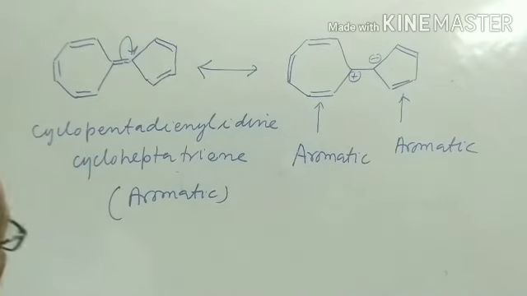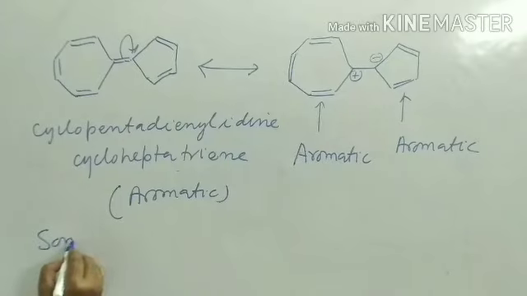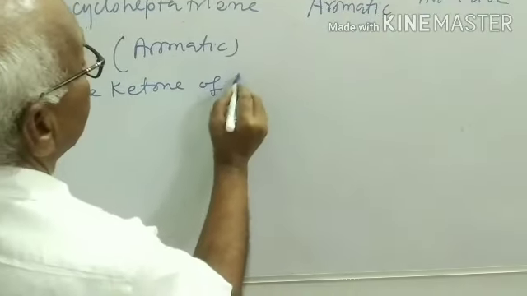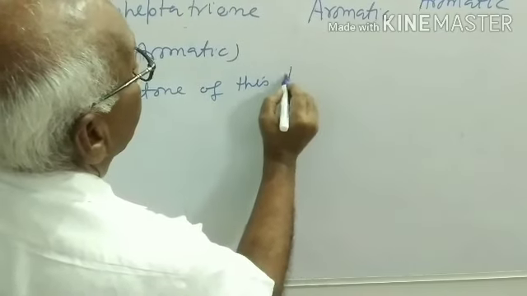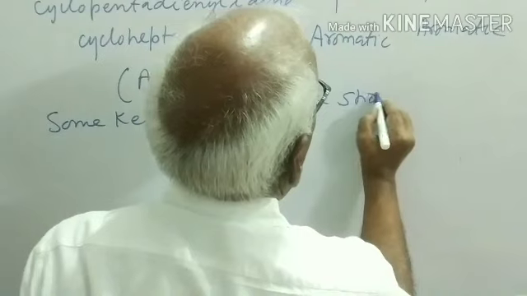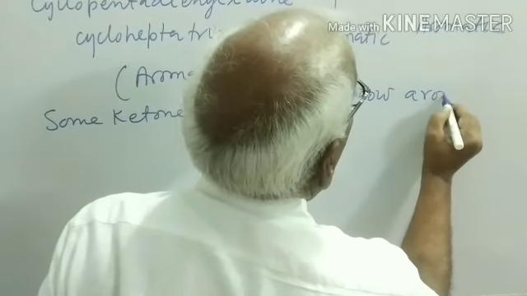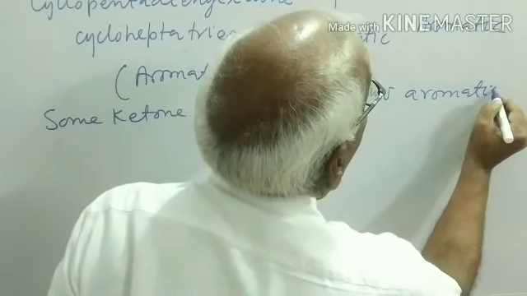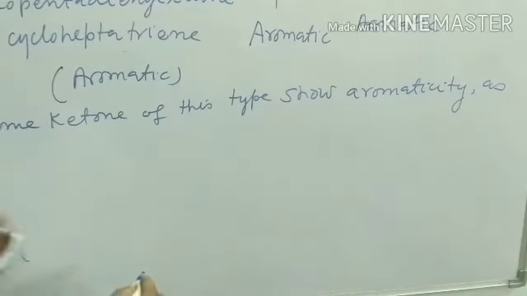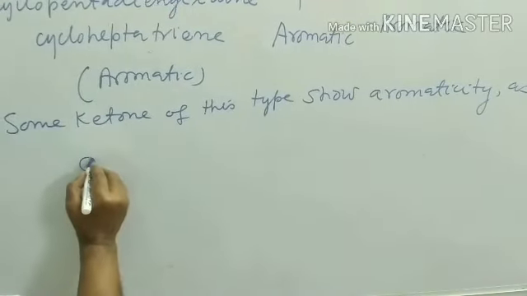Some ketones of this type show aromatic character or aromaticity. This is ketone.